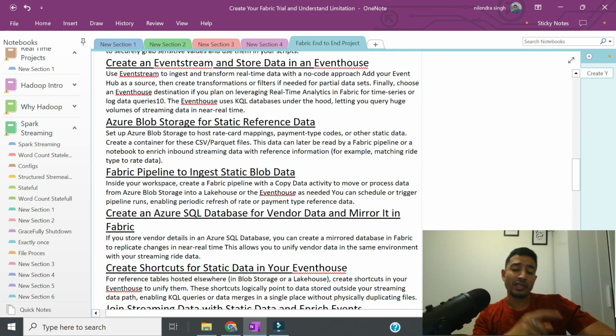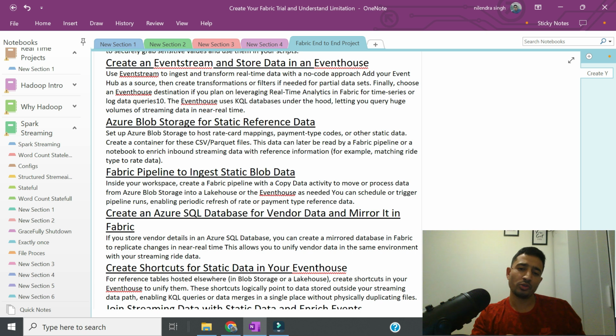And one interesting thing I'm trying to do is I have created an Azure SQL database, and there are multiple ways to bring data into Fabric from Azure SQL database, but I would like to cover mirroring here, right? So we will be creating a mirror database in Fabric to replicate the near real-time changes.